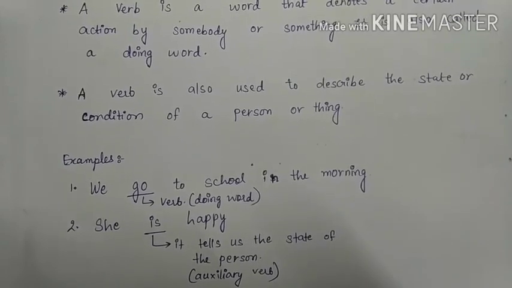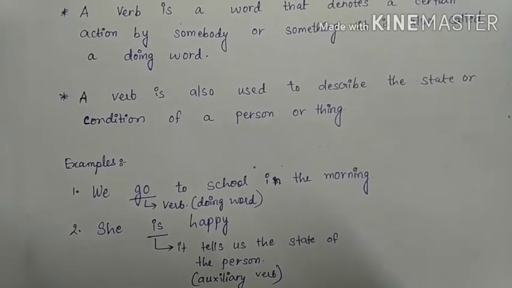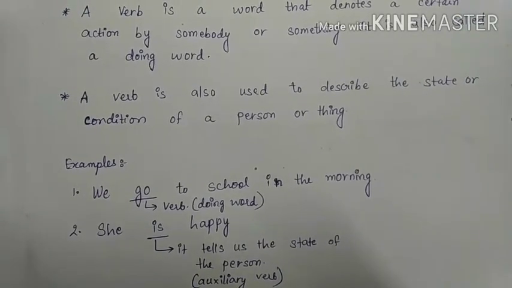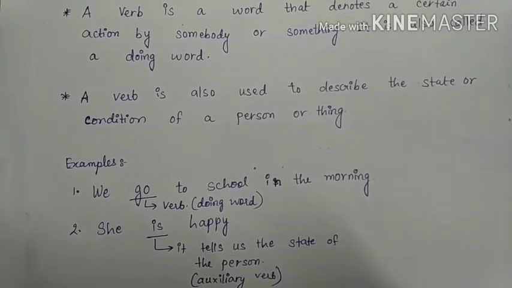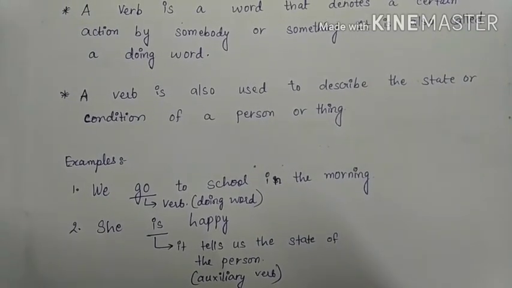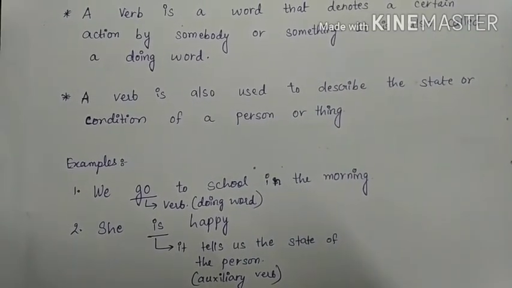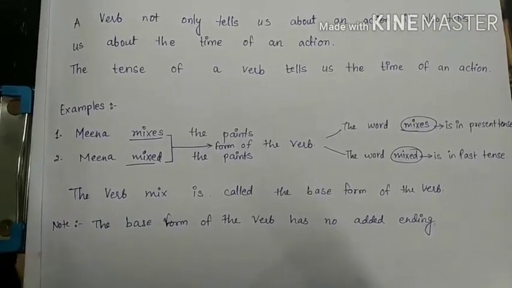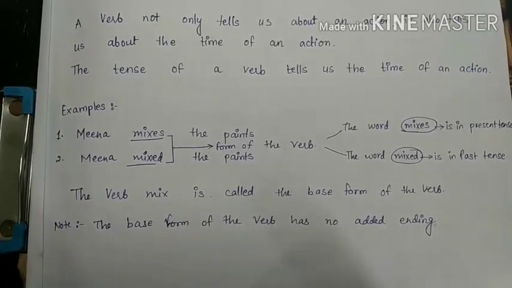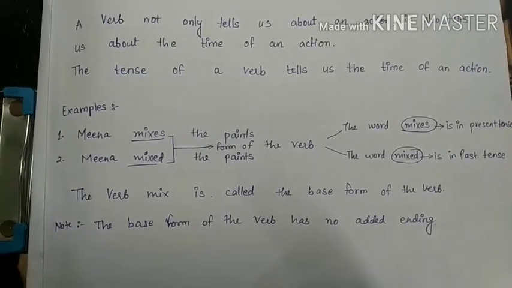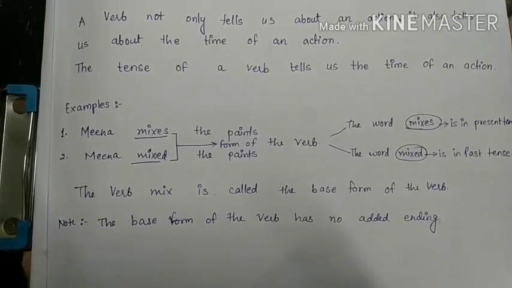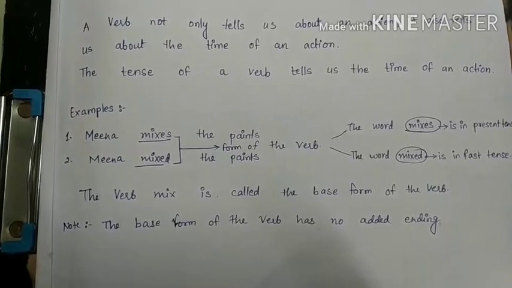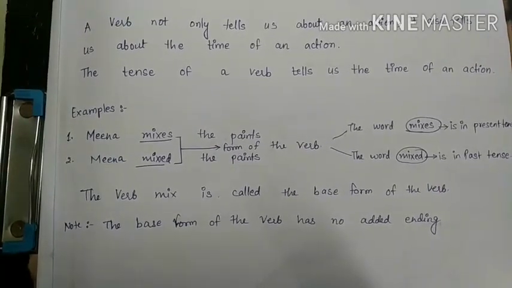Like, we go to school in the morning. Go is a verb, a doing word. Then we had seen, she is happy. Is is an auxiliary verb. It tells us the state of the person. We had seen a verb not only tells us about an action, it also tells us about the time of an action. Yes, the verb tells us the tense, the time of an action.